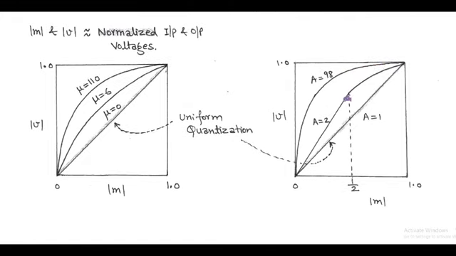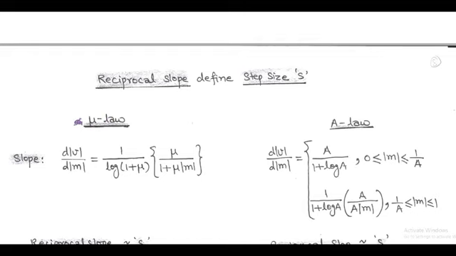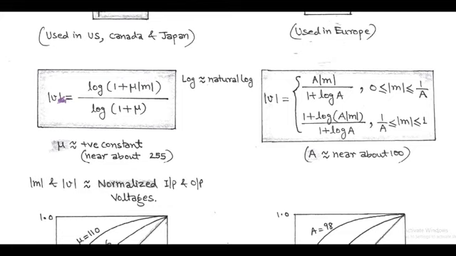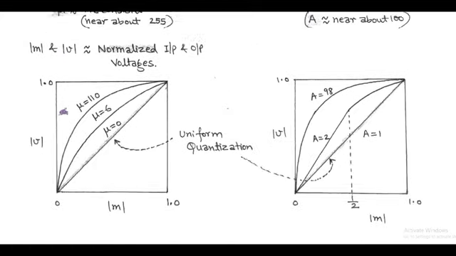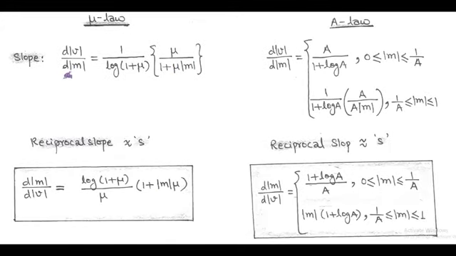These compression laws can be used to determine the step size in the quantization process. The reciprocal slope of the characteristic curve defines the step size. For this, we first determine the slope, that is d|V| upon d|M|. In case of mu law, the slope is equal to 1 upon log(1 plus mu) into mu upon (1 plus mu |M|). And its reciprocal, that is d|M| upon d|V|, that is step size, equals log(1 plus mu) upon mu into (1 plus |M| mu).